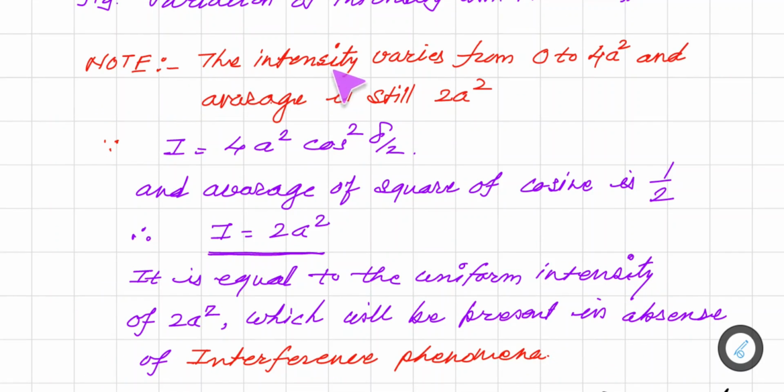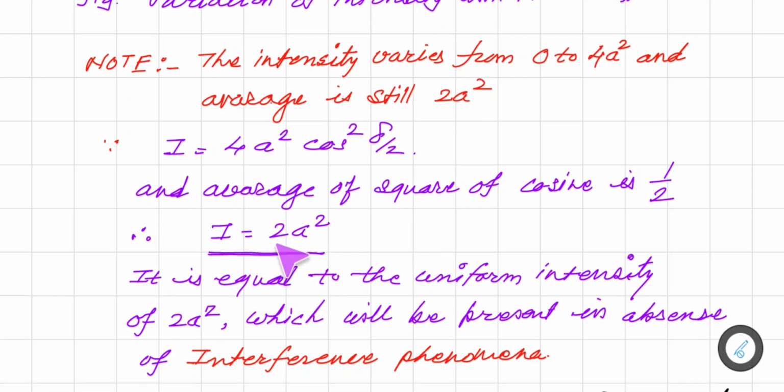So the intensity varies from 0 to 4a², and the average is still 2a². As we saw, I is equal to 4a² cos²(δ/2), and the average of the square of cosines is 1/2. When we put that value here, I is equal to 2a². That means the average intensity is this, but we still get maxima and minima, and the intensity changes according to the phase change.